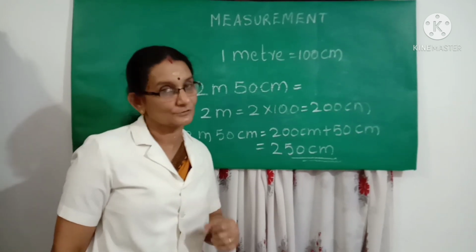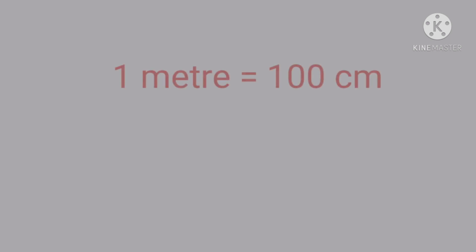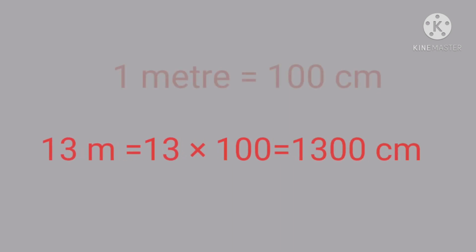So children, let us do some more examples. Let us convert 13 meter into centimeter. We know that 1 meter is equal to 100 centimeter. So 13 meter is equal to 13 into 100, which is equal to 1300 centimeter. Now let us convert 6 meter 75 centimeter into centimeter.